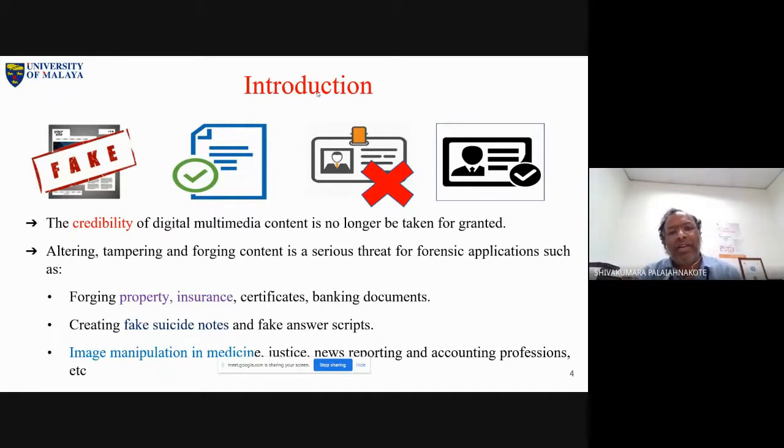Is there any automatic algorithm? This is actually a PDF document. It is not an image. It is really very challenging, because when you make some changes on a PDF document, it is not so easy to identify. When you make some changes on images, yes, there is a possibility, because an image is not so easy to edit.